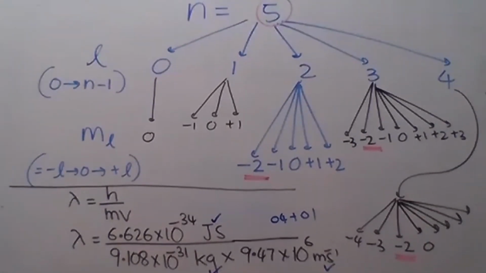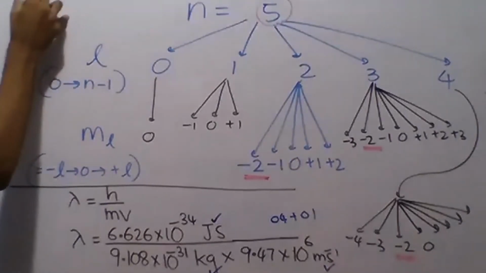I will quickly simplify without taking time. This 6.626 divided by 9.108 equals 0.728, and that is divided by 9.47, giving 0.0768.